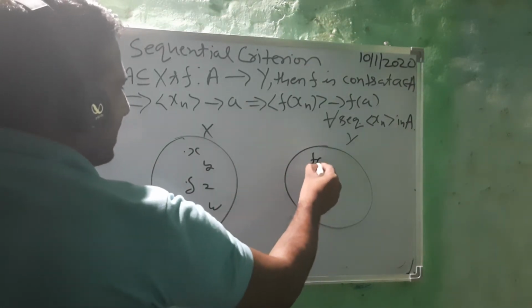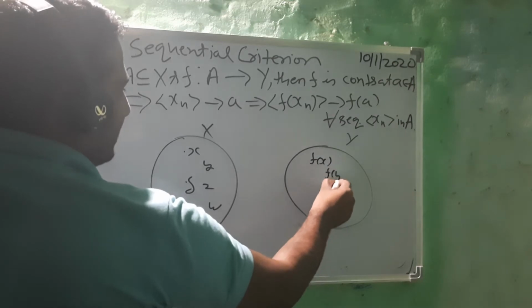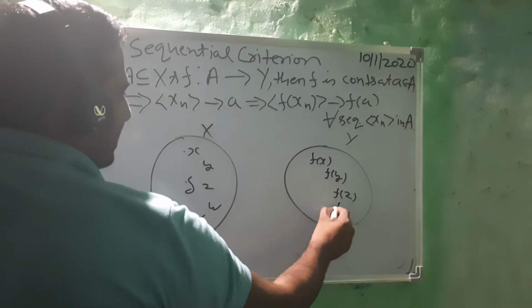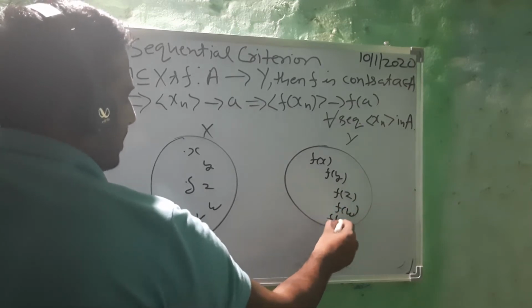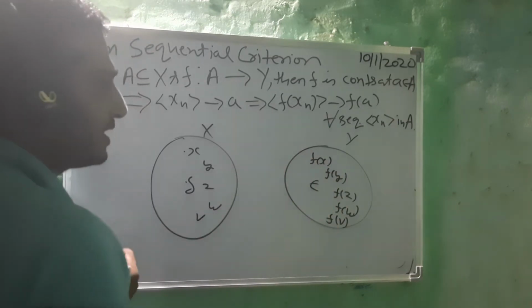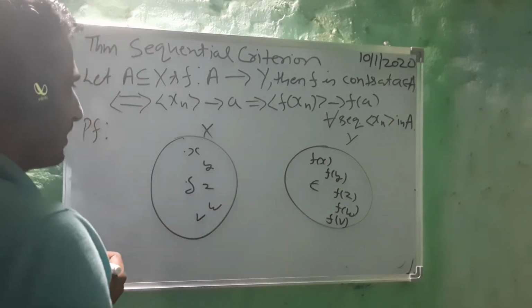Here you will have f(x), f(y), f(z), f(w), f(v), etc. The pre-image will come here, and the most important symbol we take is epsilon.